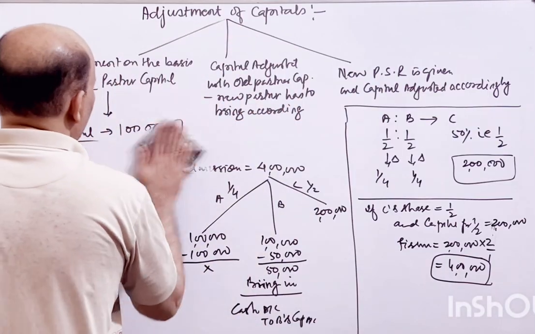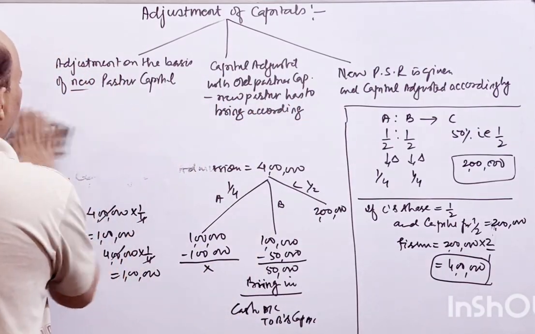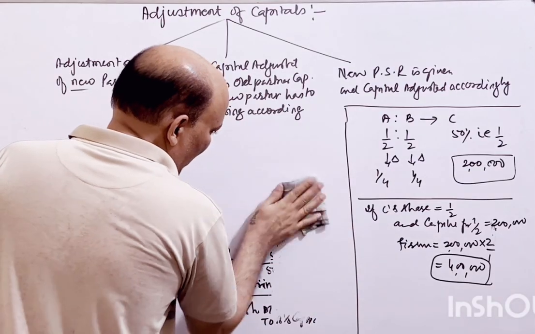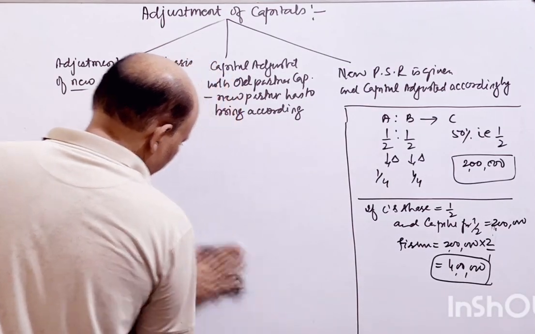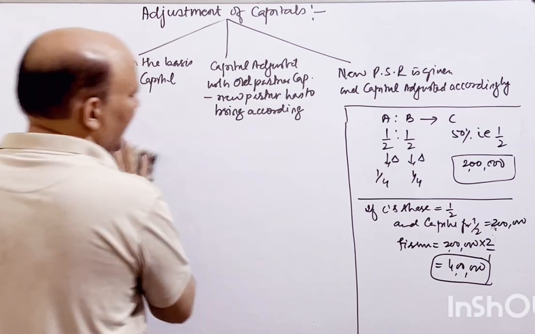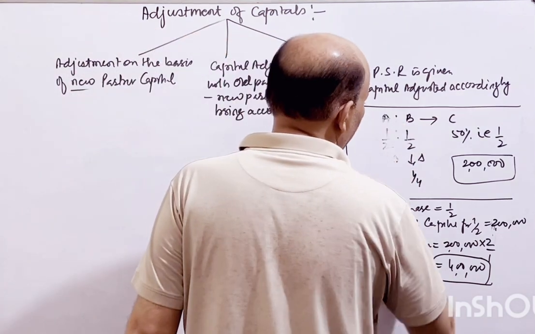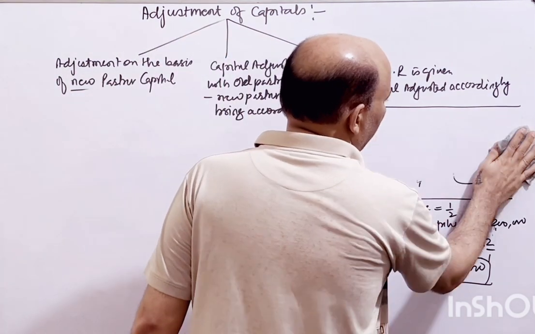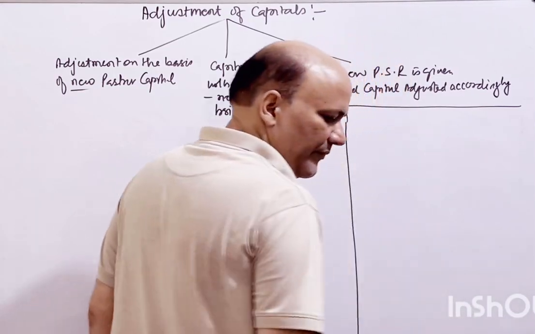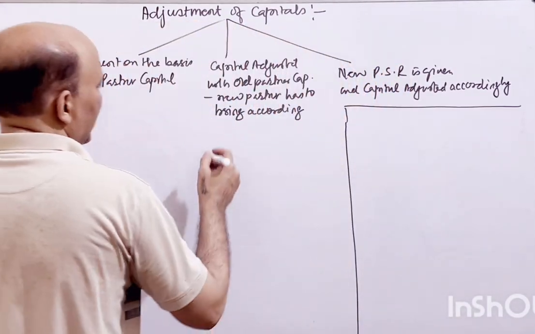चलिए, नाउ वी विल मूव टू द सेकंड. If we don't know how much the new partner will bring in, rather on the basis of the old partners, we have to find out how much capital he has to bring in. Let's take the same example. ठीक है, देखते हैं क्या आंसर आता है.